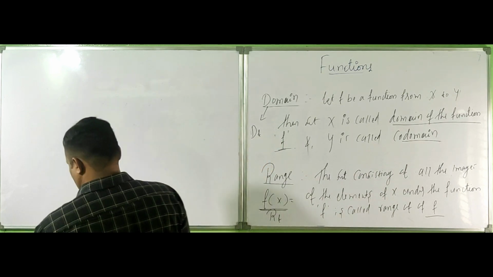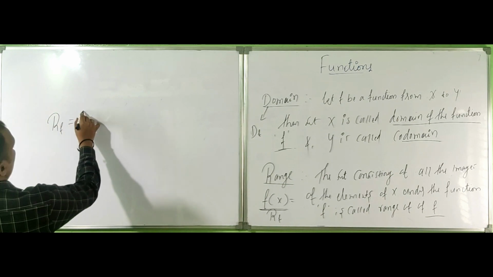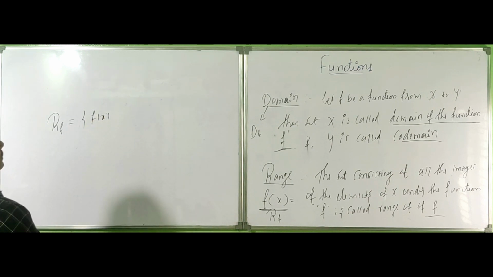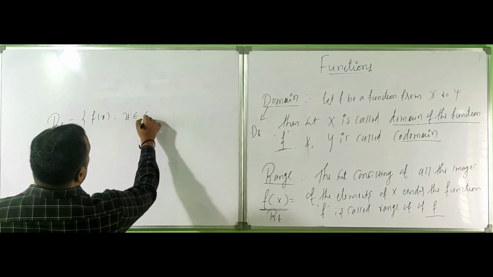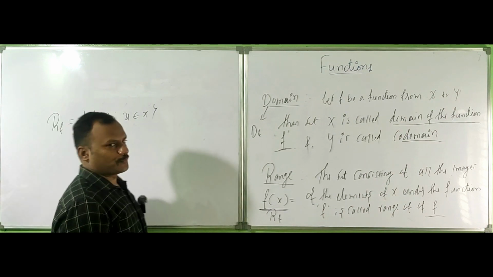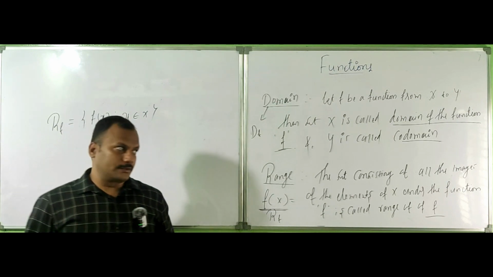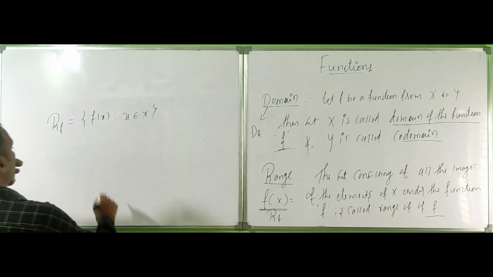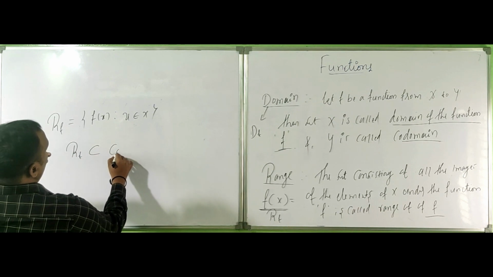We can write the range of f is equal to the set of f of x such that x belongs to capital X. R of f is equal to the set of f of x, x belongs to X, and obviously R f is a subset of the codomain.